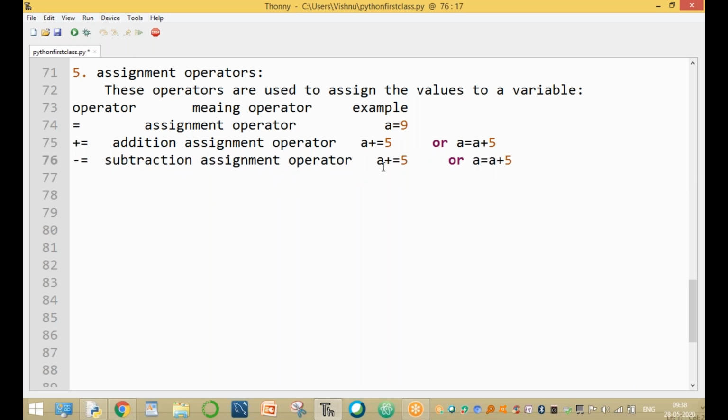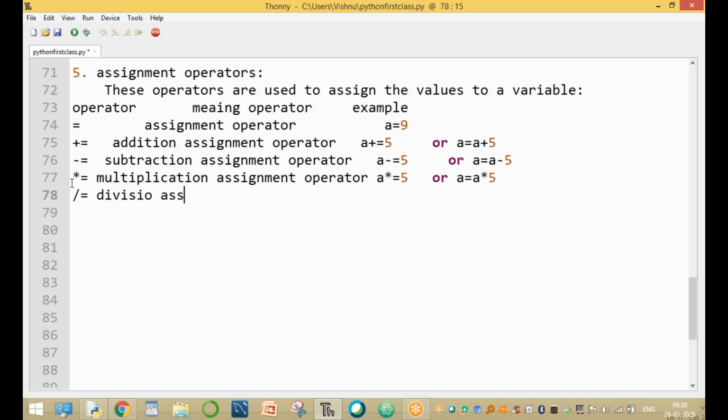A minus equal to or A equal to A minus, both are the same. The value is subtracted from the value of A. Same for multiplication: multiplication equal to is called the multiplication assignment operator. A multiplication equal to 5 or A equal to A into 5, both are the same. And division equal to is called the division assignment operator.